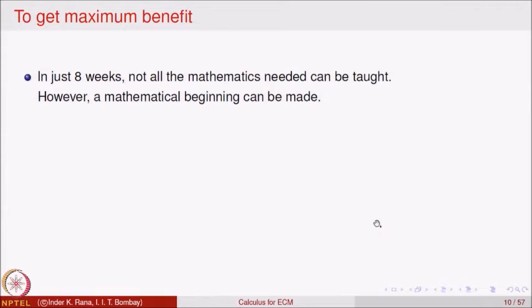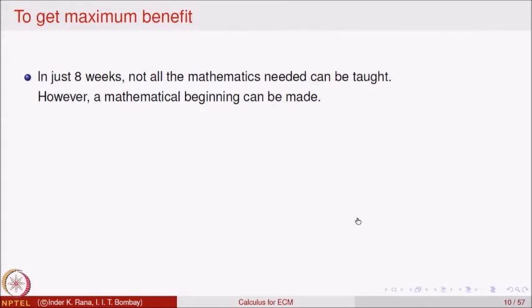This course is going to last for about 8 weeks. Not all the mathematics needed can be taught in these 8 weeks; time is short. However, we will give you enough material to get started on using mathematics to learn and apply in your topics.